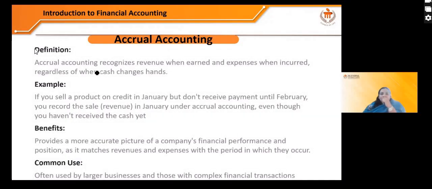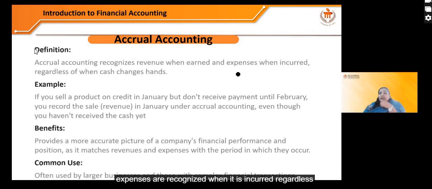So here, revenue is recognized when it is earned, and expenses are recognized when they are incurred, regardless of when cash changes hands. For example, there is a sale of product on credit in January, but the payment is not received until February. So here, one has to record the sale, the revenue, in January under accrual accounting, even though the cash has not been received yet.